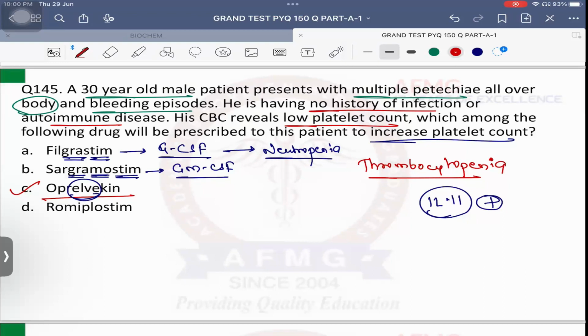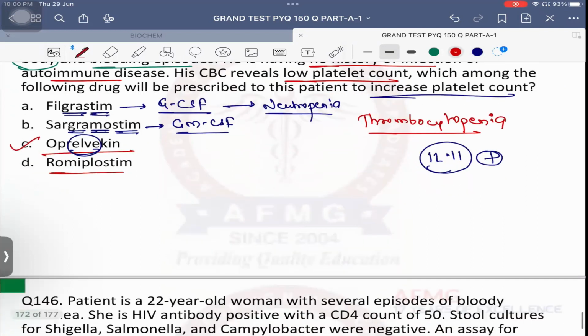Chemotherapy. Very good. Chemotherapy drugs are definitely known to cause bone marrow suppression, and that bone marrow suppression can lead to thrombocytopenia, leukopenia, and anemia in the patient as well. Please remember that. In that condition, we will give filgrastim, sargramostim, or oprelvecin. Romiplostim can also be given, which will also activate the platelets. But important is it is not preferred in chemotherapy induced cases.